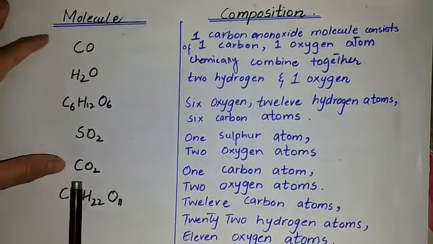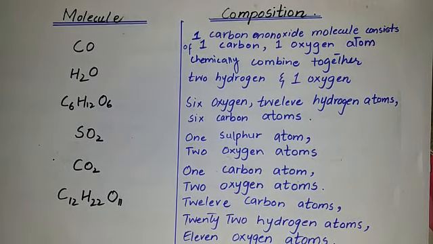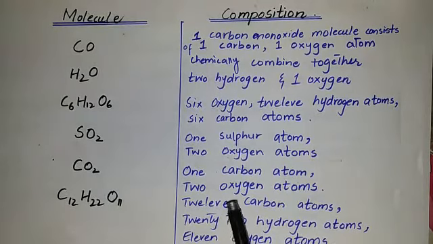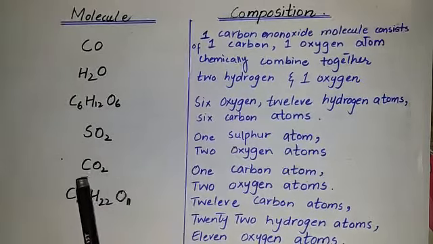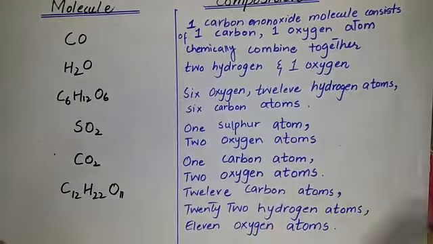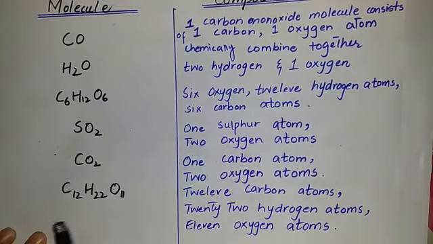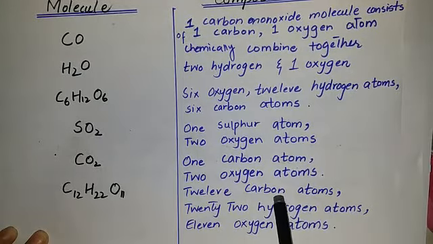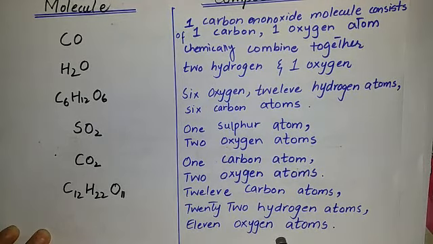This is carbon dioxide, CO2. In carbon dioxide, one carbon atom and two oxygen atoms combine chemically to form one molecule of carbon dioxide. Next is sucrose. C12H22O11 represents sucrose. In sucrose, 12 carbon atoms, 22 hydrogen atoms and 11 oxygen atoms combine chemically to form the sucrose molecule.